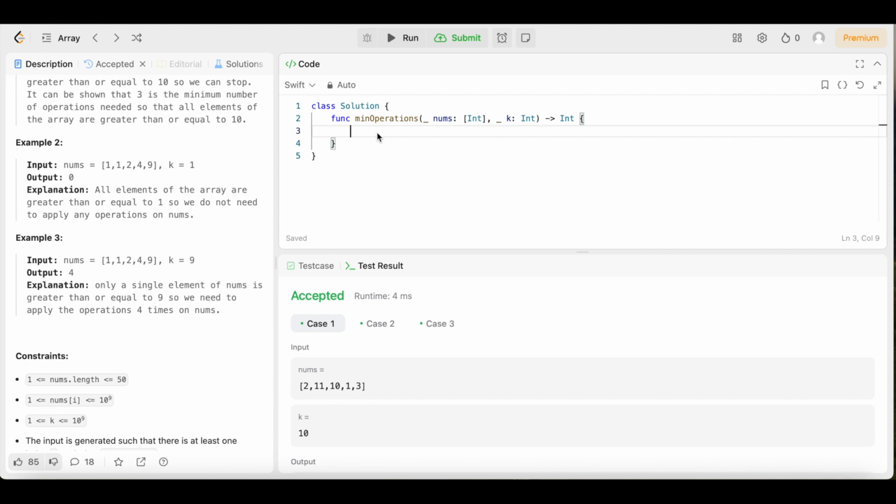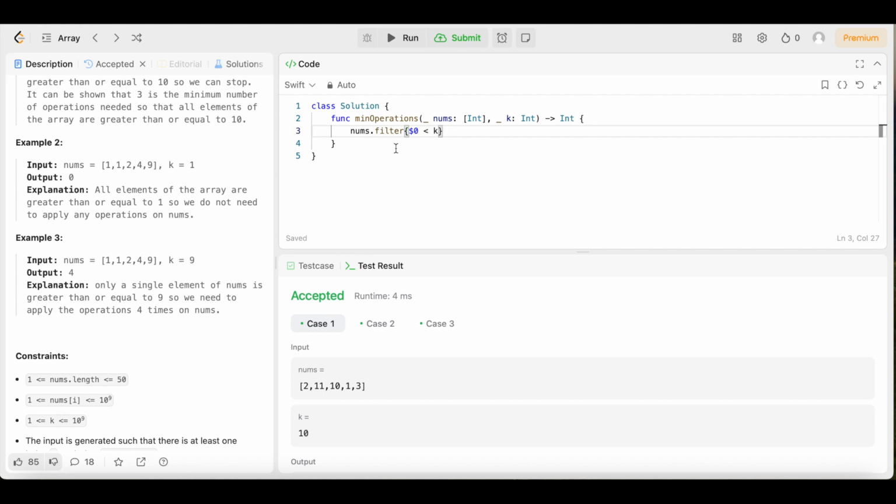And to do that, the first thing we are going to do, we're going to say nums, then we're going to say dot filter. We've done a problem like this before, so if you've been keeping up with the channel, you should already know what we're going to do. We're going to say nums.filter, then we're going to open up the brackets, we're going to say $0. Now, if you're new to this channel and you don't know what $0 is, $0 basically represents each element in the array. So now that we put the $0, we're going to put the less than sign, and then we're going to put k.